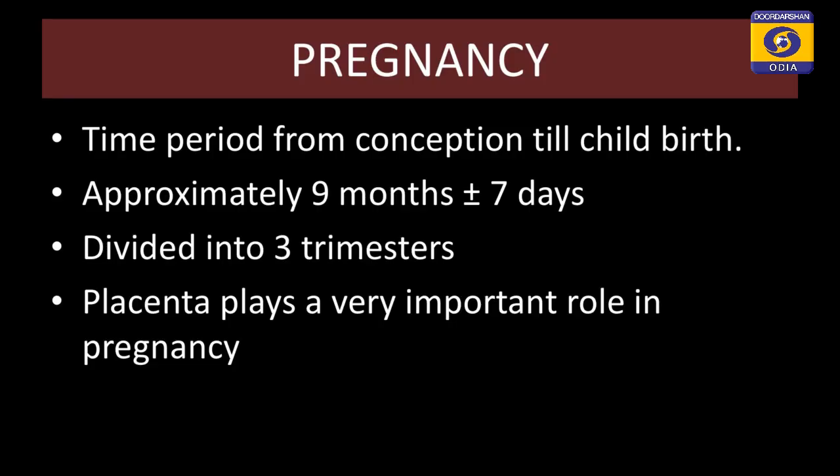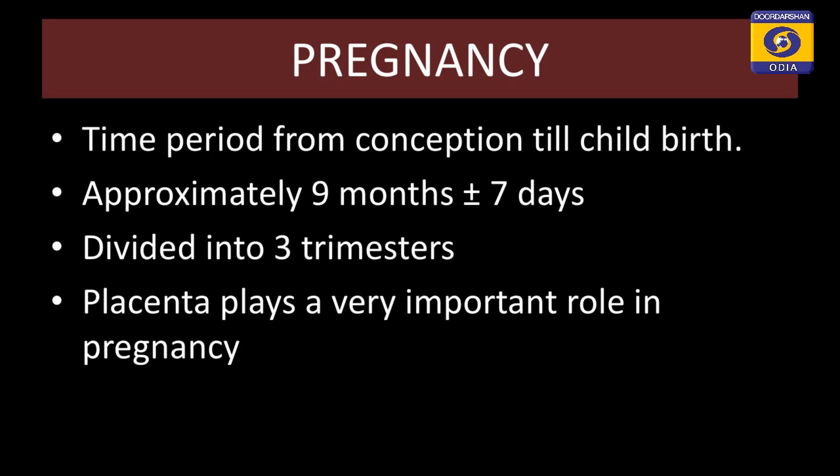How do we define pregnancy? We can define pregnancy as the time period from conception till the childbirth. That is, from the time fertilization occurs till the child has taken birth, and it is approximately 9 months plus minus 7 days in case of human beings.